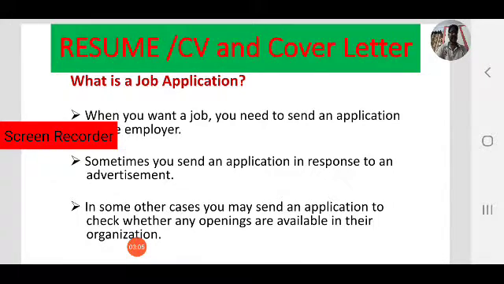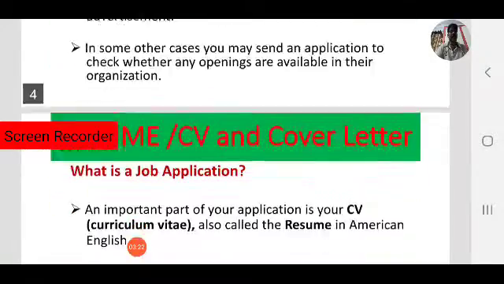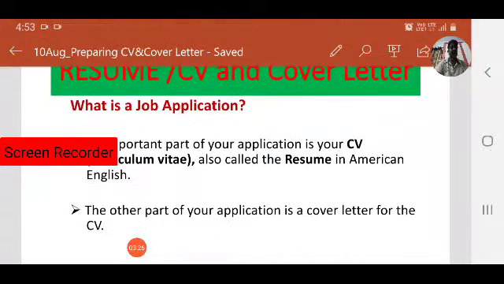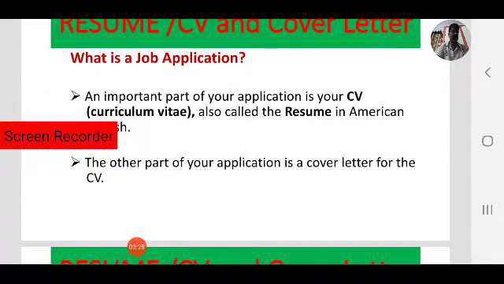In either case, you need to send a job application. What is a job application? The important part of a job application is the CV or curriculum vitae, or we can call it a resume.